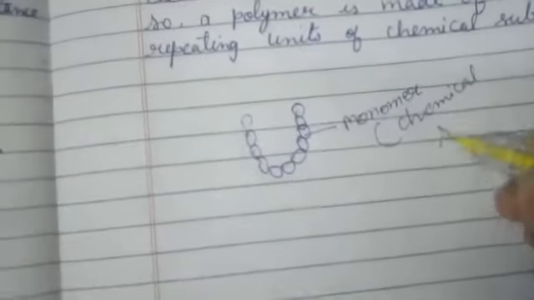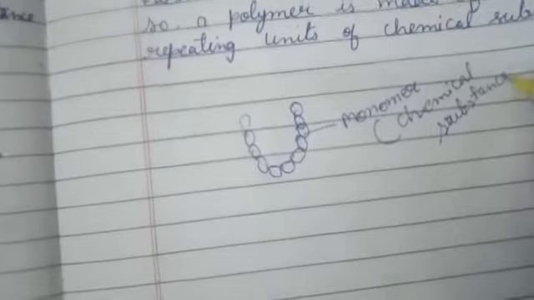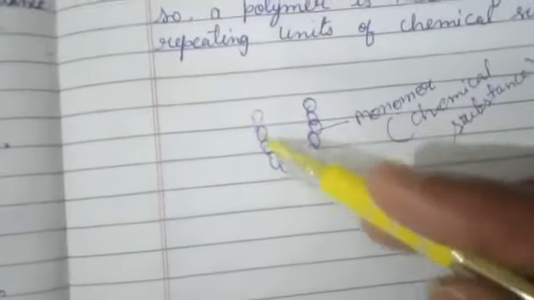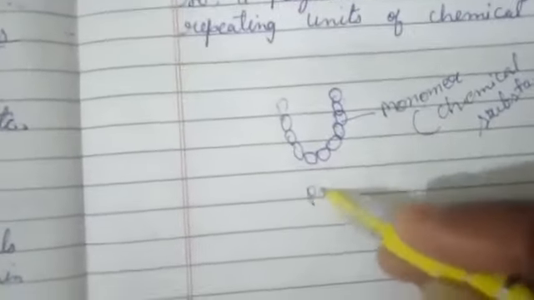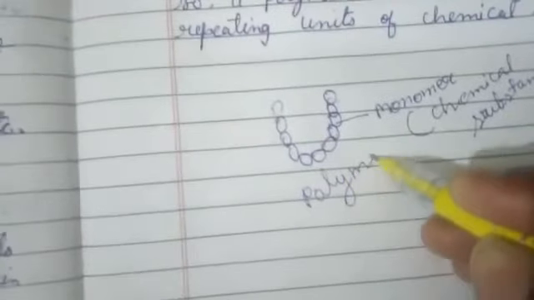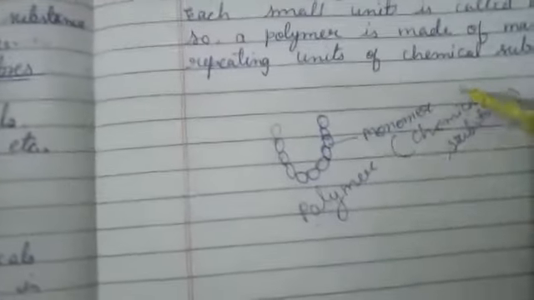Each bead resembles the monomer, and a monomer is a chemical substance. Each chemical substance joins together and makes a long chain. This long chain resembles the polymer. This chain is known as polymer, and we know this polymer is made up of chemical substances. So here I explained the topic polymerization. Polymerization is the process of making the synthetic fibers.